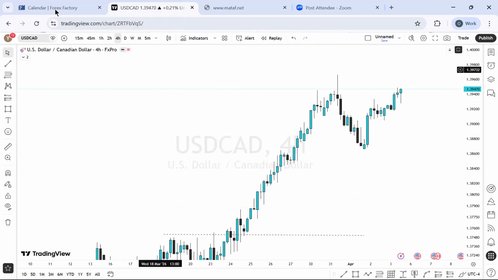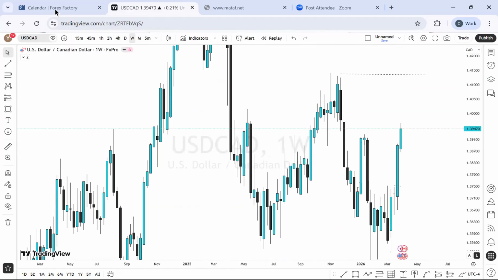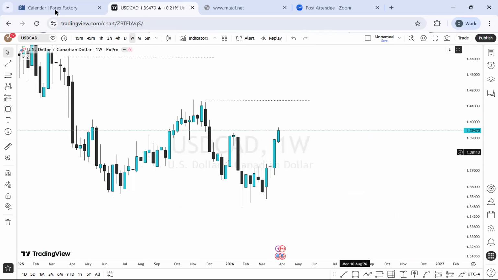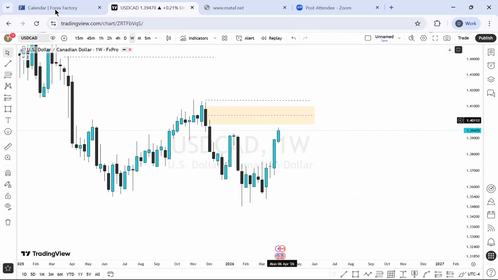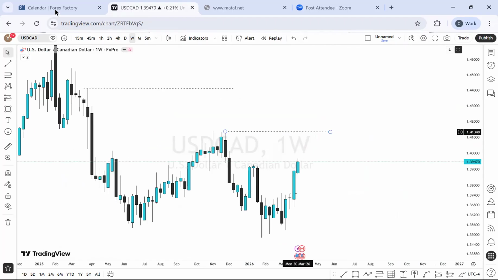Of course, here on weekly time frame perspective, what do we have? We have a massive bullish momentum, which I've identified before, that we're going to be seeing a reaction of this level right here, that we will be seeing a momentum buying into this level before we see reaction for a sell or a break above. But I'm expecting the price to actually break above, focusing on what we have on the DXY.